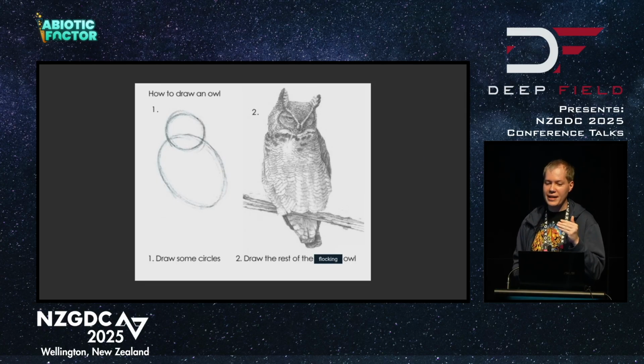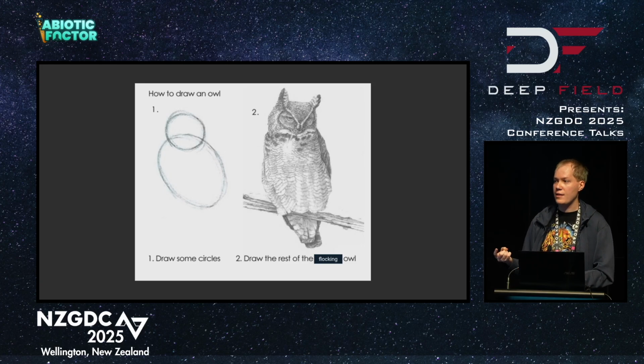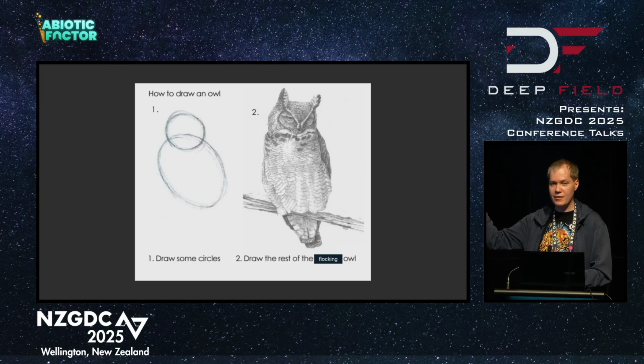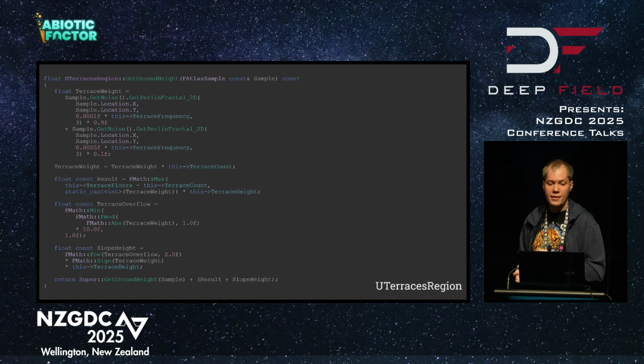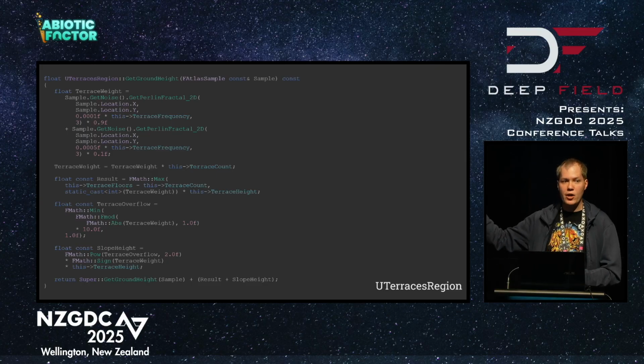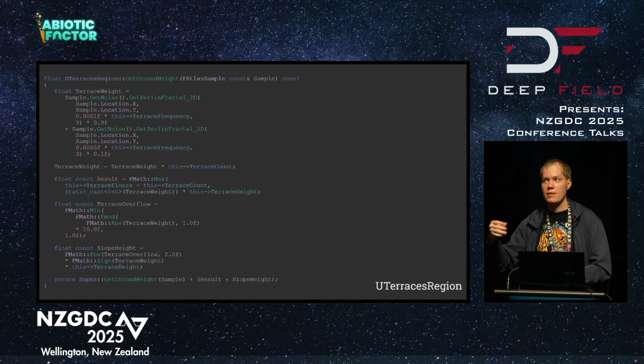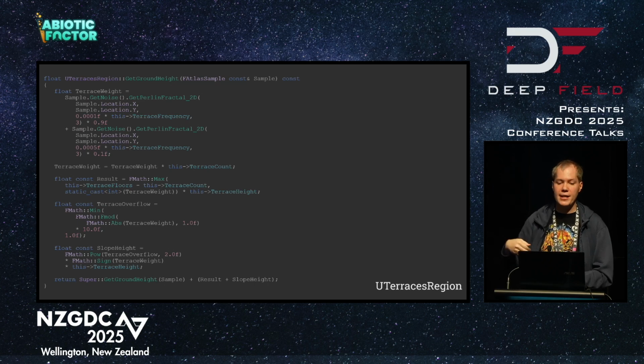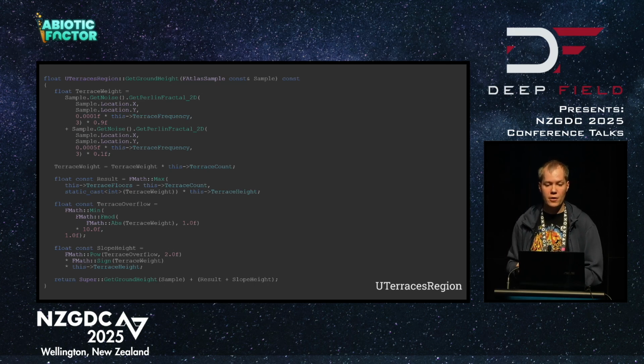You're not expected to follow along exactly what it does because it is a lot of math to just throw at you, but I want to illustrate the multiple uses we have of deterministic algorithms that allow us to process millions of these at the same time across many, many, many threads. So this is the ground height function of what you just saw. Again, that biome was basically an American mesa, like a stepped terrace kind of thing. So we want to generate steps and we want to generate terrace fall-offs inside of this code.